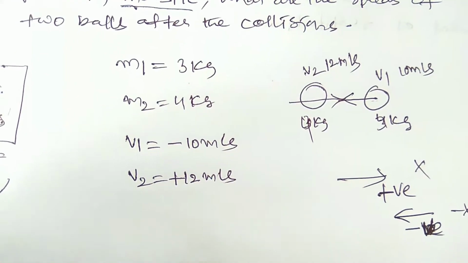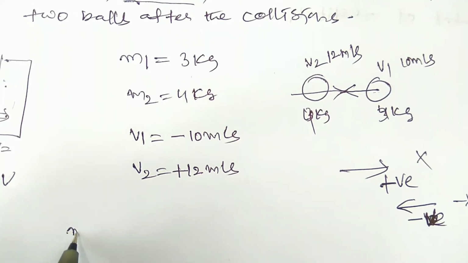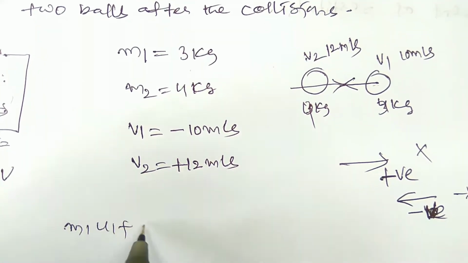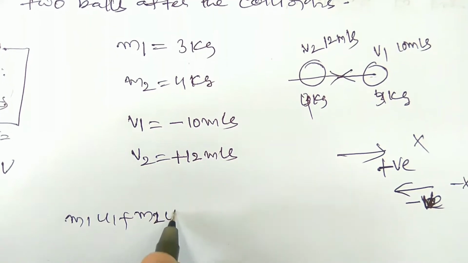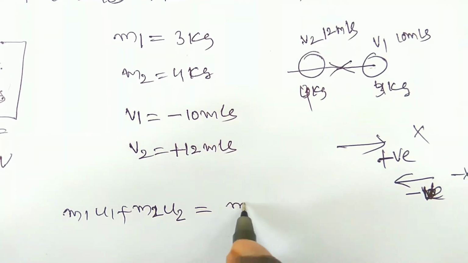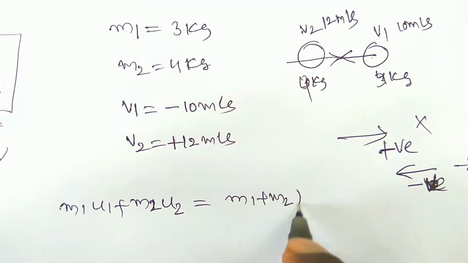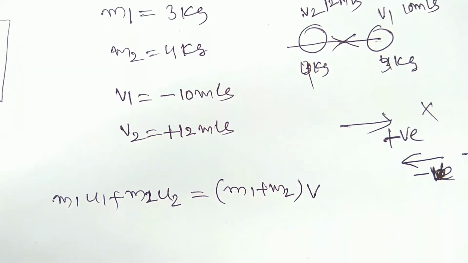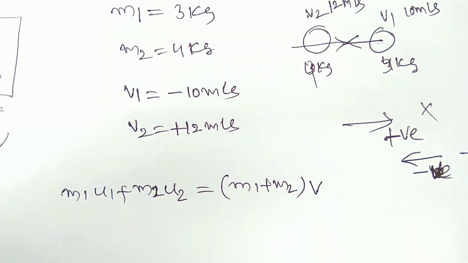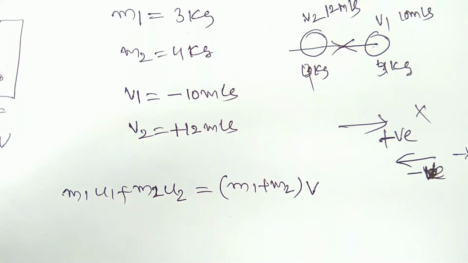Therefore you can write the formula: before collision, m1 u1 plus m2 u2 is equal to m1 plus m2 into the common velocity, that is v. Just simply you have to substitute the values.